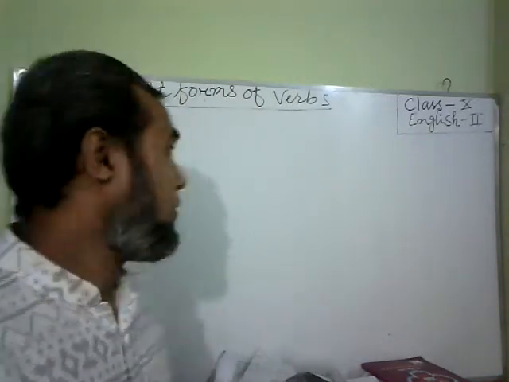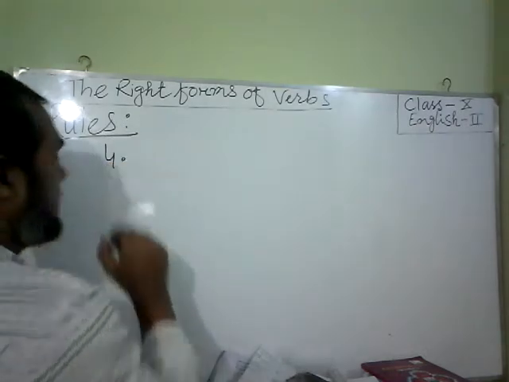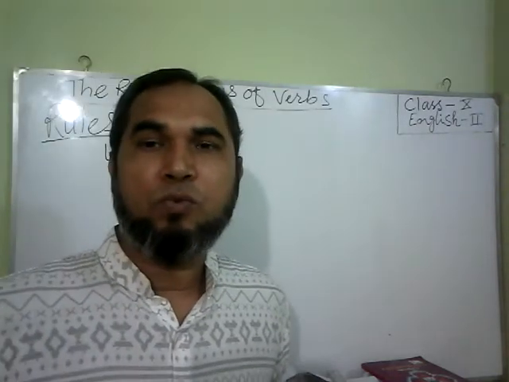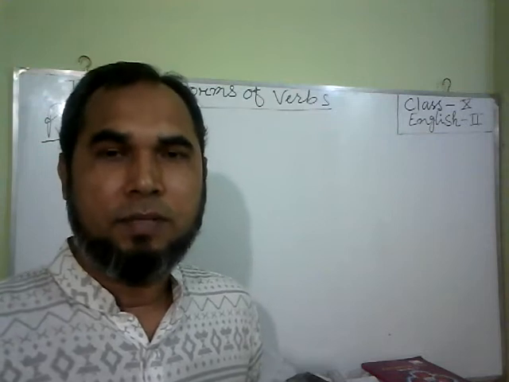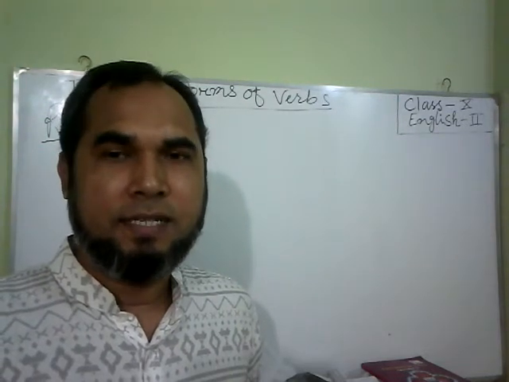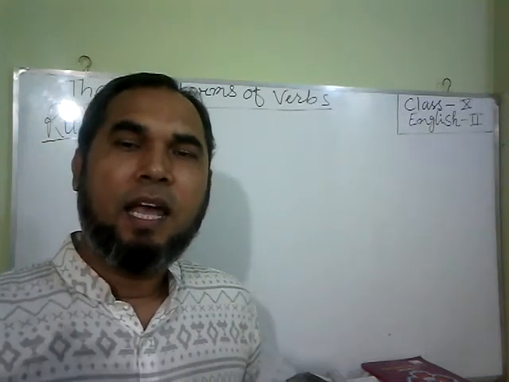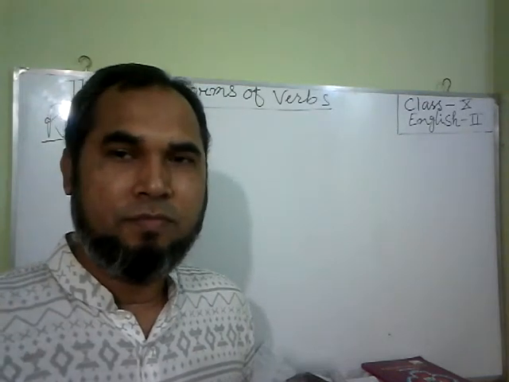Number 4. Suppose we have a sentence without any be verb, that is, we have a main verb in the sentence, and it is in negative form.